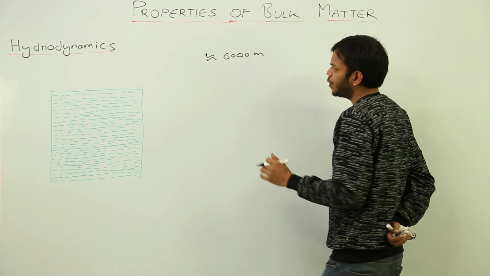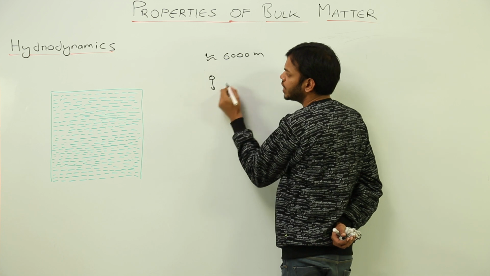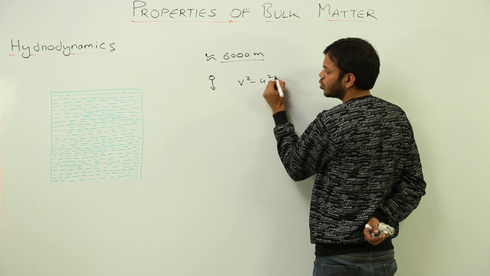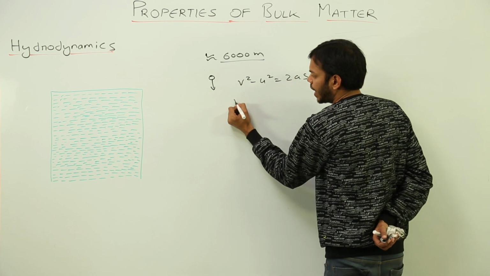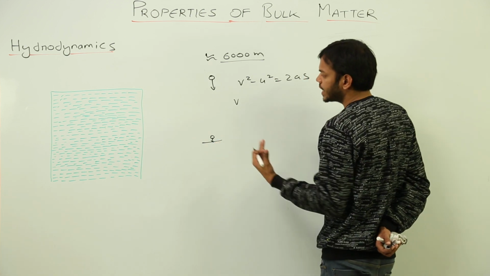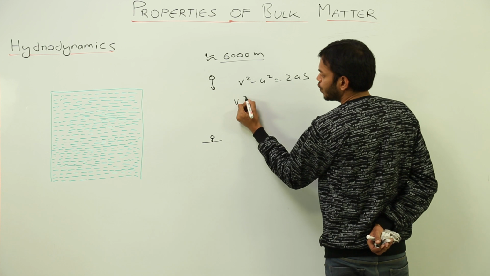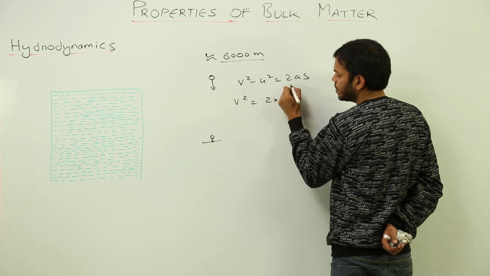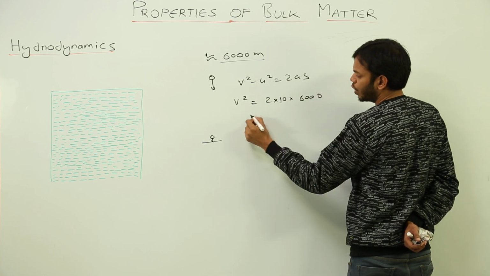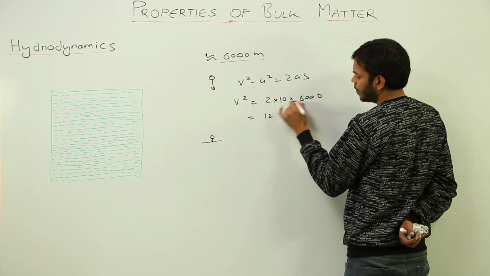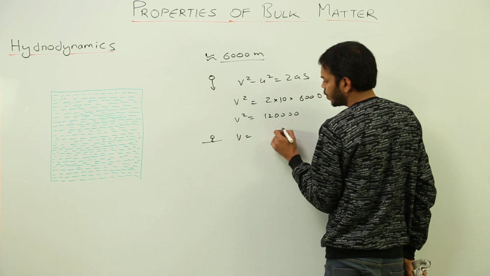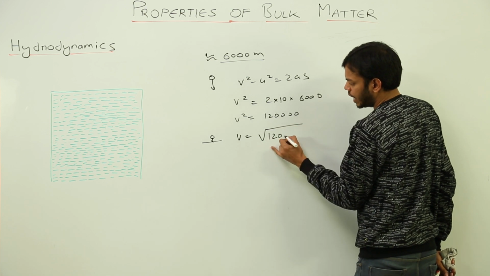Okay, if I have to calculate the velocity of a raindrop which is falling from this height, how would I calculate it? A simple formula, v square minus u square is equal to 2as. I am finding out the final velocity with which the raindrop strikes the earth's surface, or strikes us when we are in the rain. So v square, initial velocity 0, 2 times acceleration, I am taking it as 10 for convenience, s is 6,000. What will I get? 6 into 2, 12, and 4 zeros. This is v square, or v is equal to under root of this value.